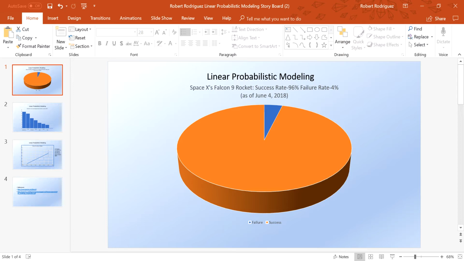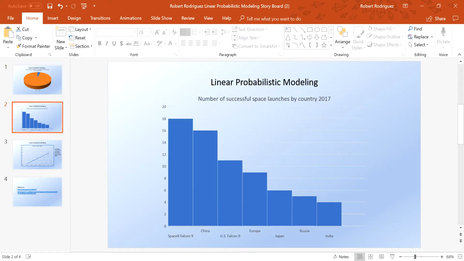Binomial regression modeling is a technique in which the response, y in this case, is the result of something called Bernoulli trials, which results in two possible outcomes, a success or a failure. In this video, I will be explaining how the launching of SpaceX's Falcon 9 rocket represents the Bernoulli trials in the sense that each time the Falcon 9 is launched, it is a trial that will either end in success or a failure. A linear probabilistic model, which will be shown in the last slide, will represent the number of flights that have succeeded out of all the attempted launches of SpaceX's Falcon 9 rocket.